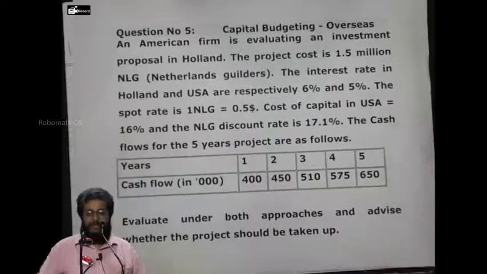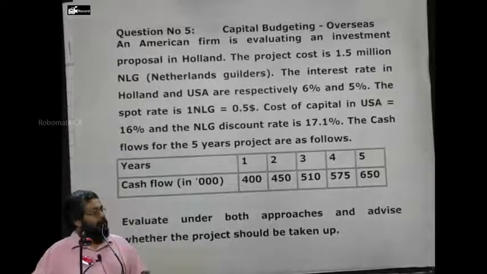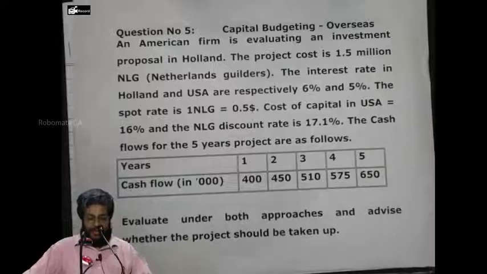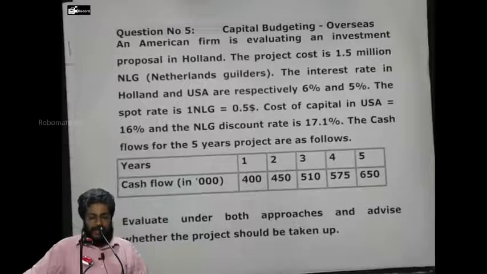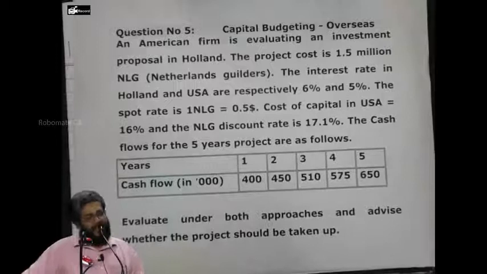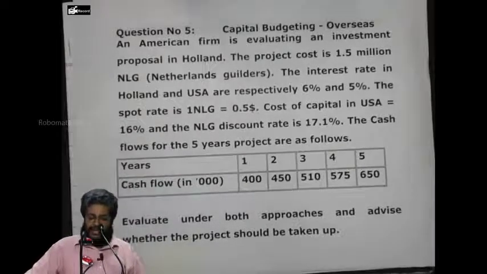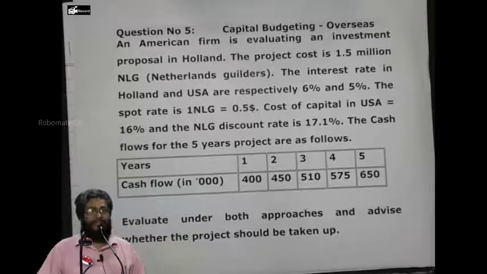An American firm is evaluating an investment proposal in Holland. The project cost is 1.5 million NLG. NLG means Netherlands guilders. 1 million is 10 lakhs, so 1.5 million is 15 lakhs. The interest rates in Holland and USA are respectively 6% and 5%.